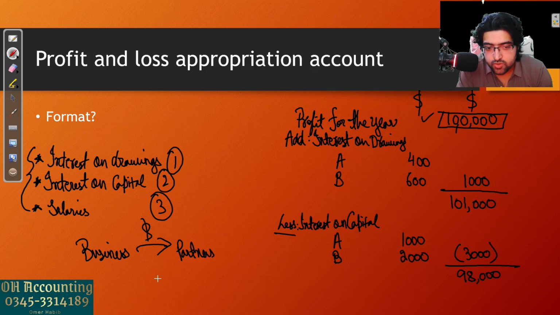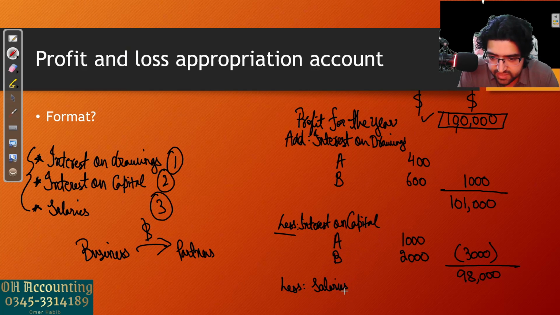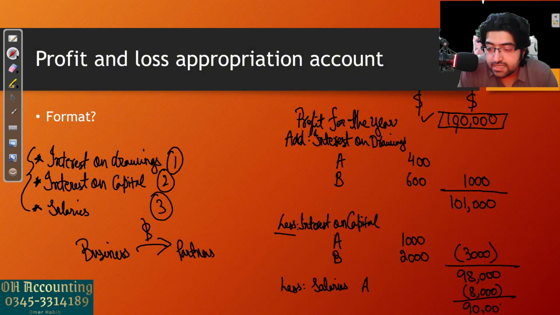So again we will write less salaries, and usually salaries are only paid to one of the partners, so we can just write salaries of A, and then let's suppose that we are paying $8,000 to A as salary. So now the business will be left over with just $90,000.